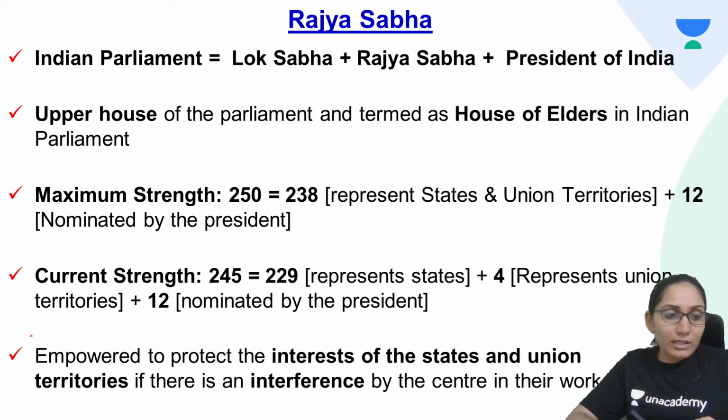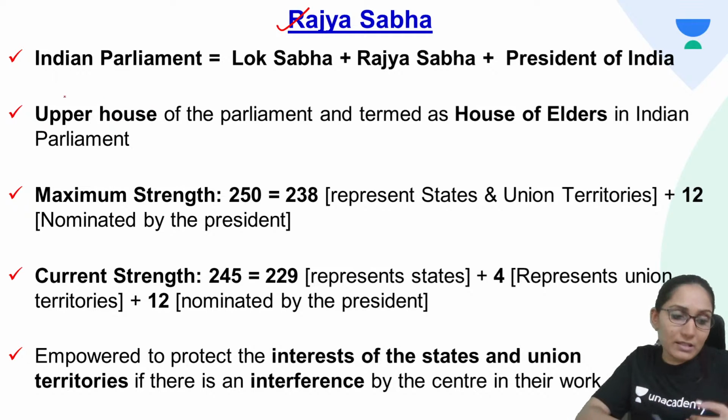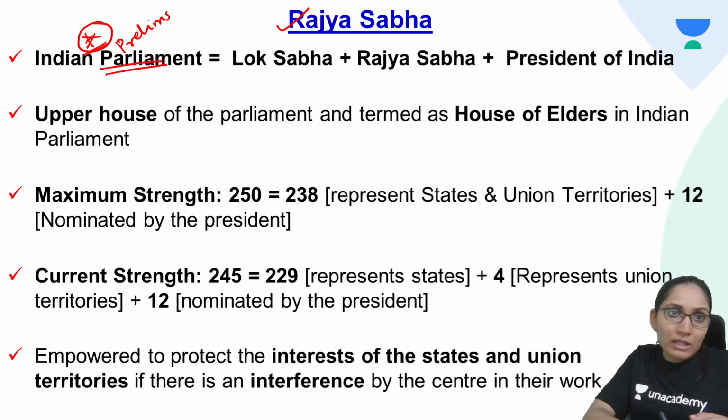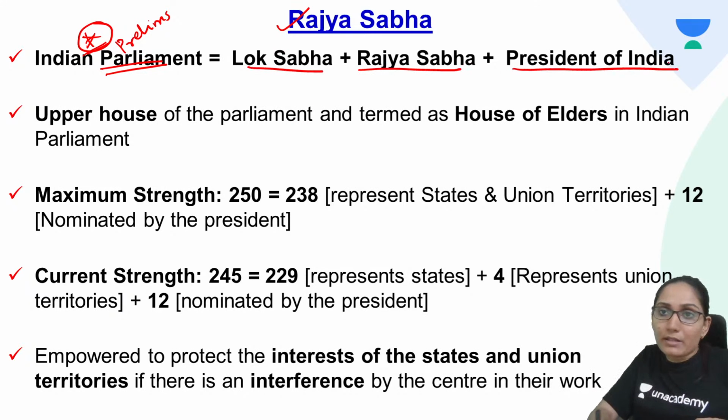Now let's discuss Rajya Sabha in detail. The parliament, this is a very important point, and this has also been a previous year prelims question. What are the components of Indian parliament? The Indian parliament consists of the Lok Sabha, the Rajya Sabha and the President of India. These are the 3 components: Lok Sabha, Rajya Sabha and the President of India. They together constitute the Parliament of India.